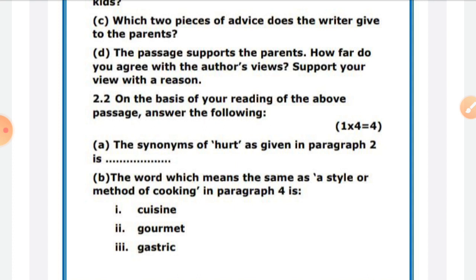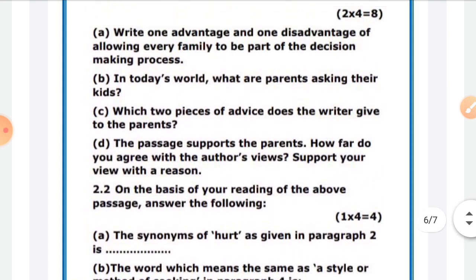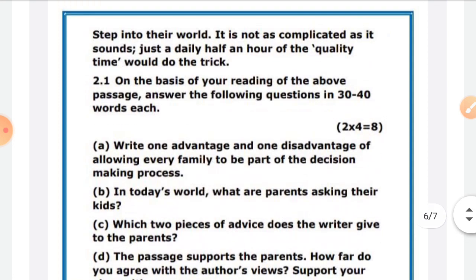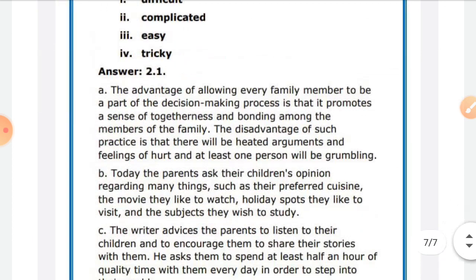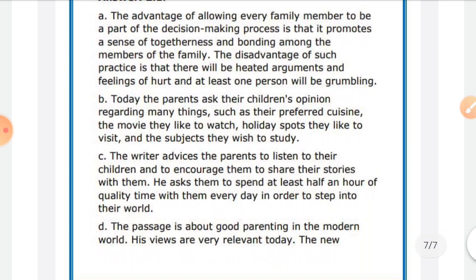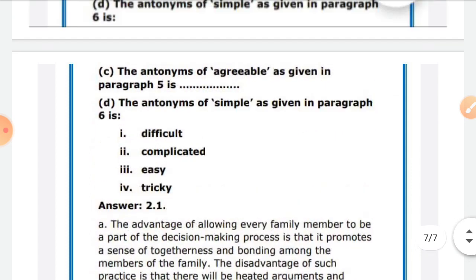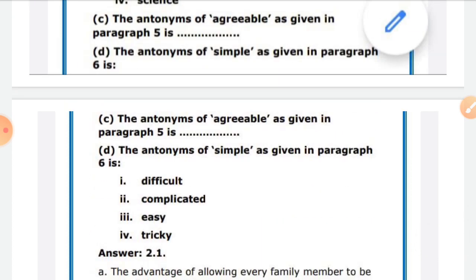Now see, these are the questions here. In today's world, what are parents asking their kids? Parents are asking for the children's opinion. You have seen these things, so their opinions. Now see, questions, movies to watch. All these things are hidden in the paragraph. They are just taking the answers and writing, just copying from the paragraph in the question paper and writing in the answer sheet.